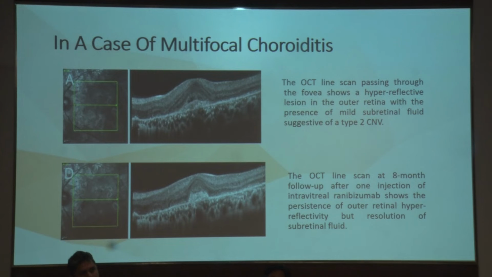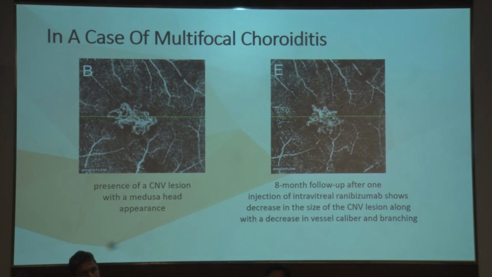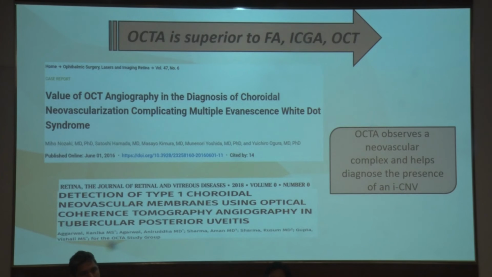Now this is a case of multifocal choroiditis, where we can see that a CNV has popped up in the frame on the top, and after administration of ranibizumab, the CNV has resolved, the IRF has disappeared, and the patient's vision improved substantially. Now the same thing when we see on an OCT angiography, we can see the entire branching vascular network has shrunk over a period of time after administration of anti-VEGF, and this gives resilience to our diagnosis that yes, the diagnosis of inflammatory CNVM is correct.